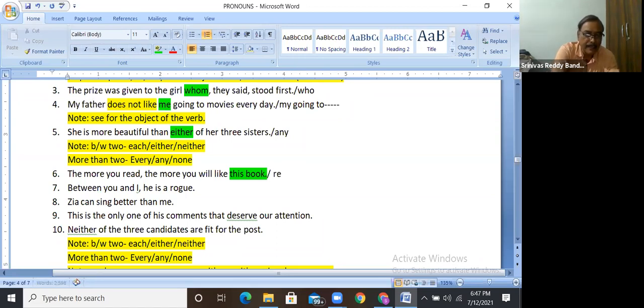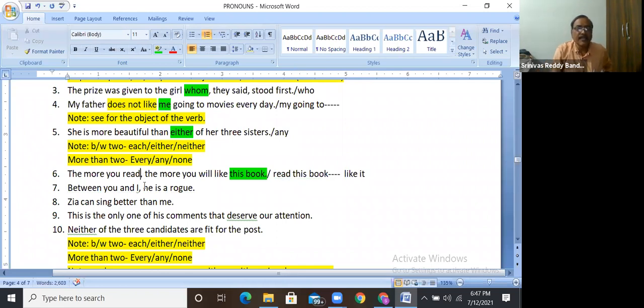The more you read this book, and the more you like it, right? The reason is, in the first sentence you can't leave it in ambiguity.